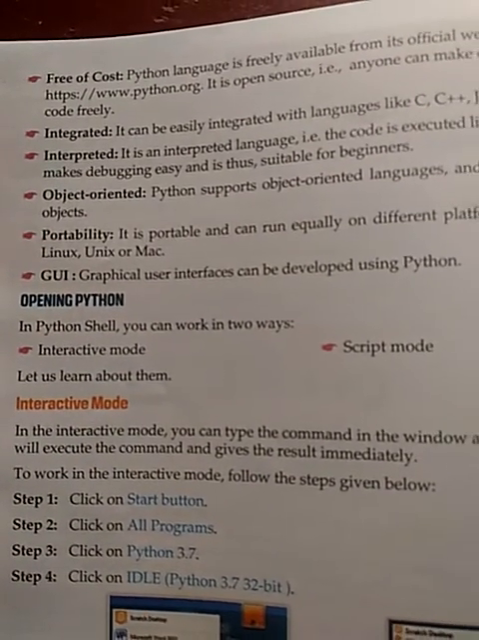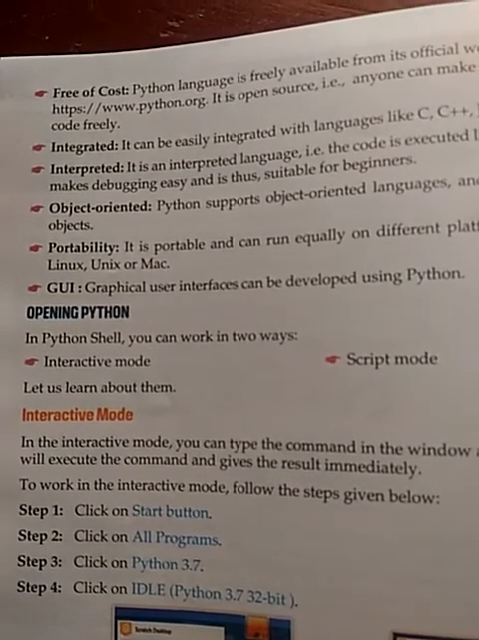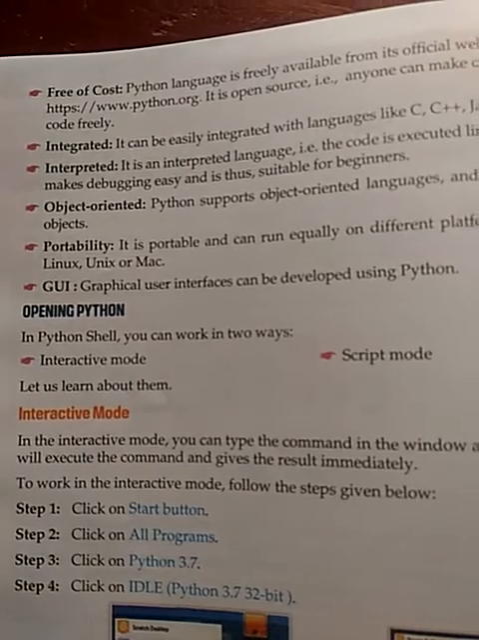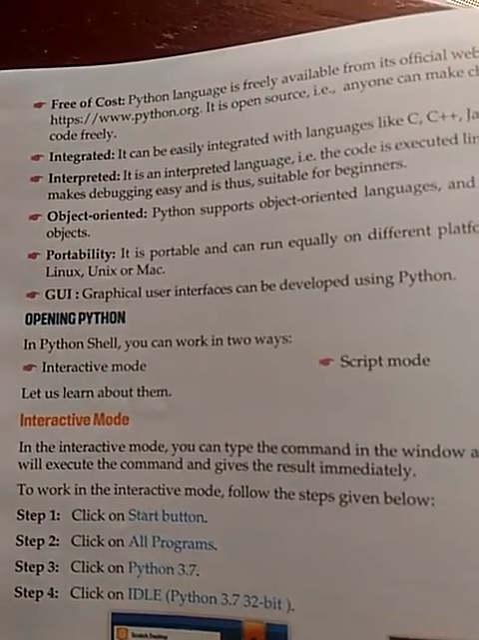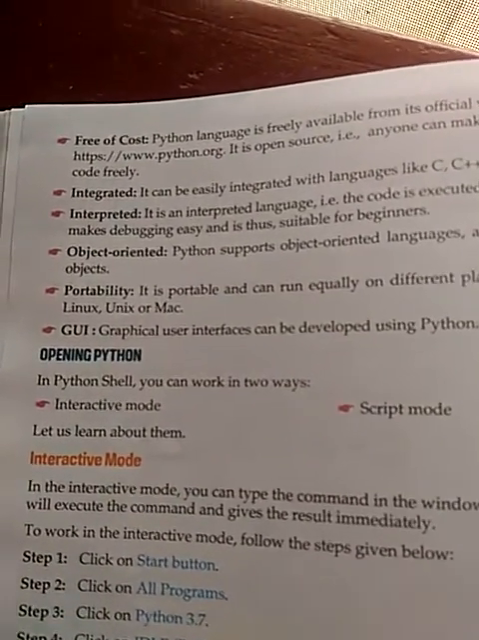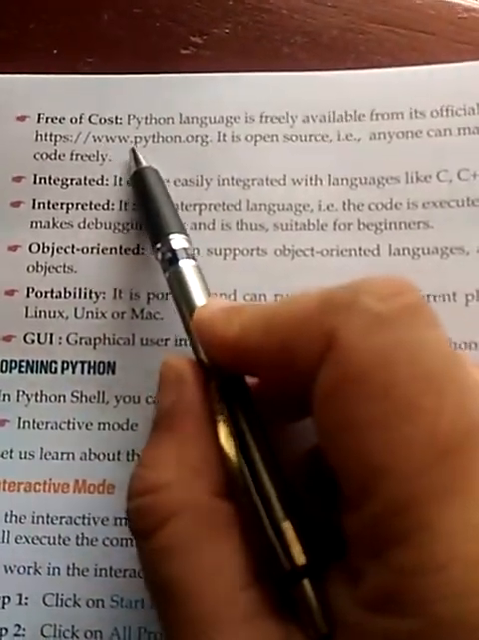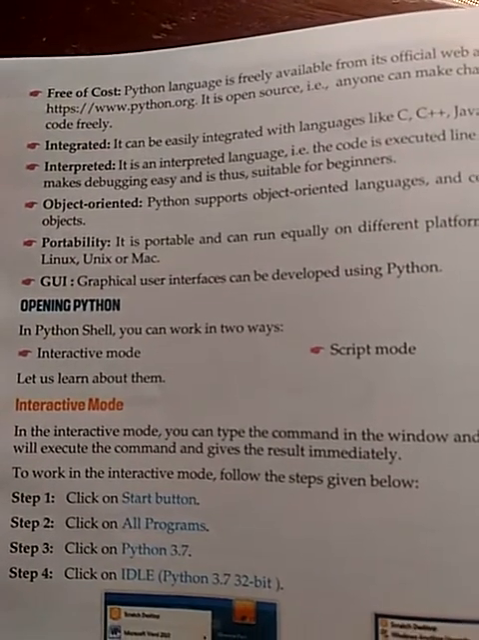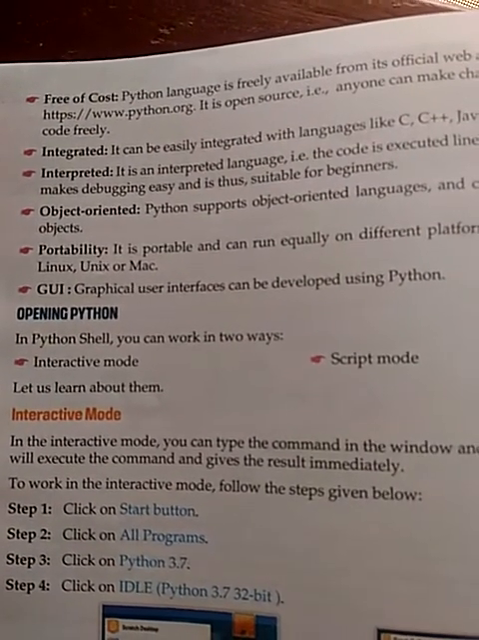Now, opening Python. To open Python, first you need to install Python. That can be easily downloaded free of cost from the Python website, that is www.python.org. You can download the latest version of Python from here, and after that you can do the coding in that.